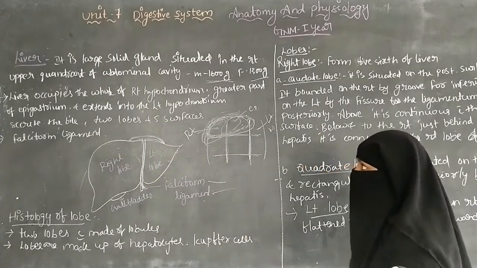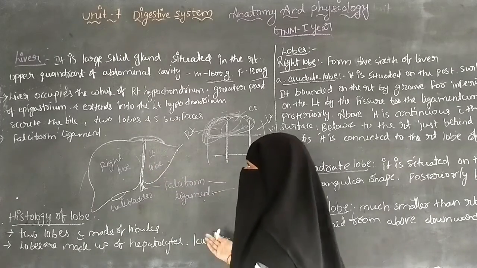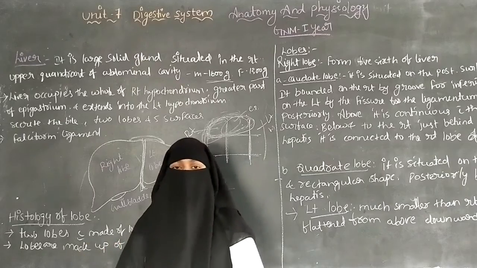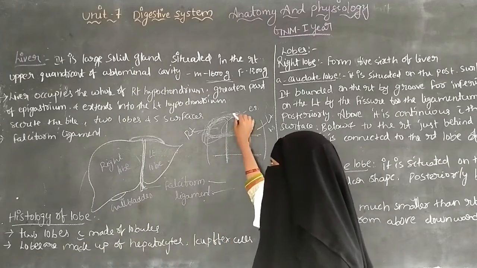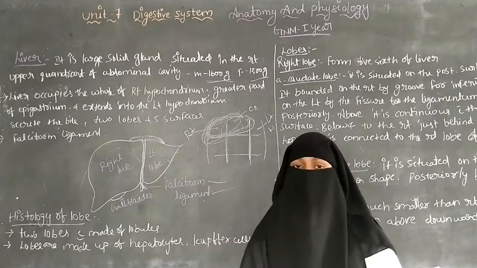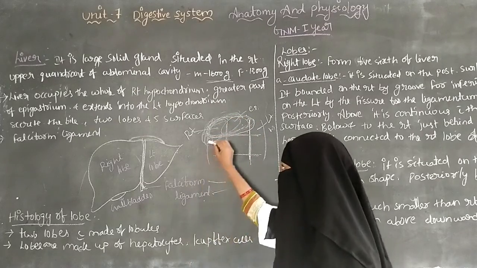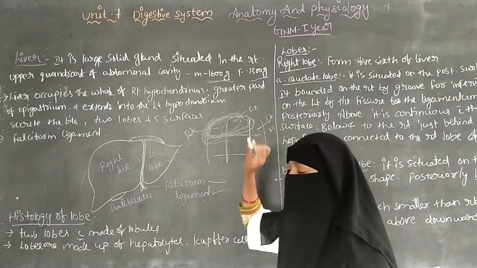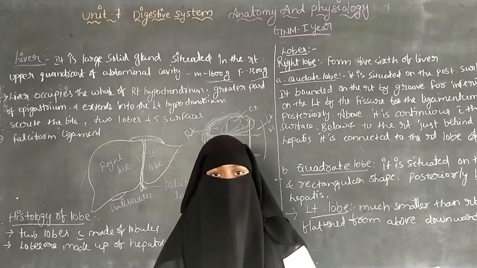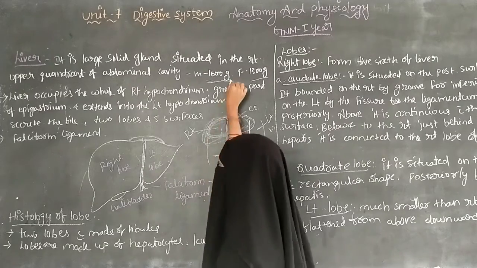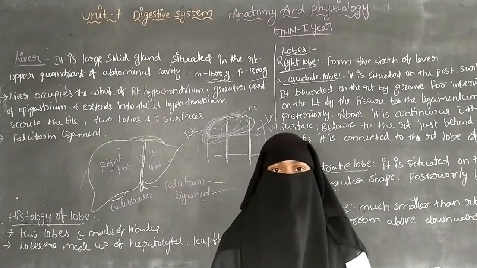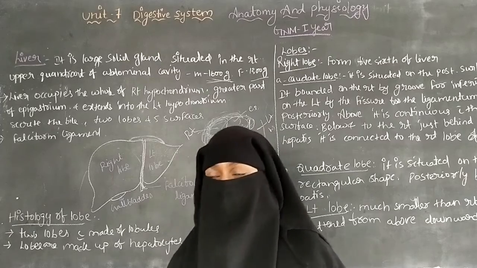That is the liver. The liver is situated in the upper quadrant of the abdominal cavity, and it extends from the right hypochondrium to the epigastrium and to the level of the left hypochondrium. In males it weighs 1600 grams and in females 1300 grams.